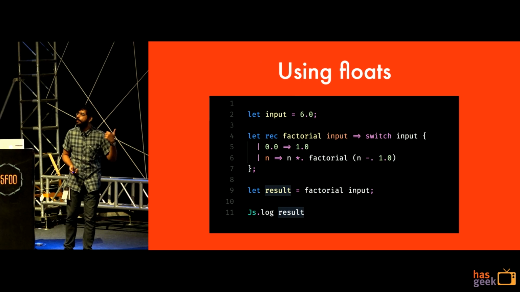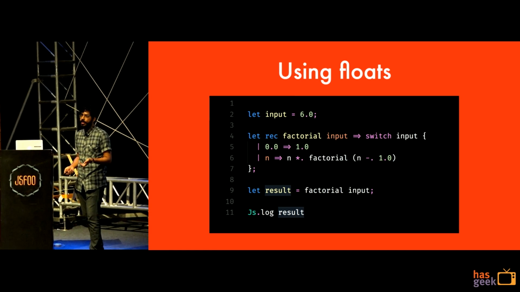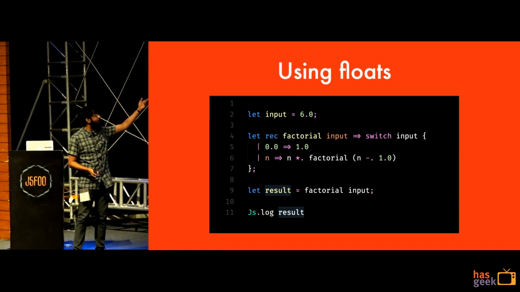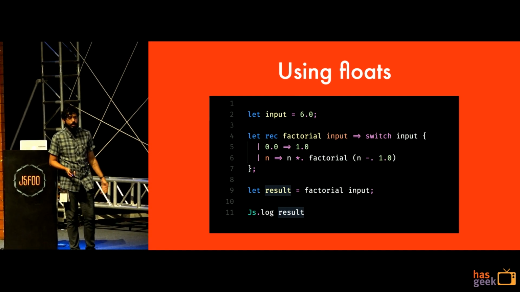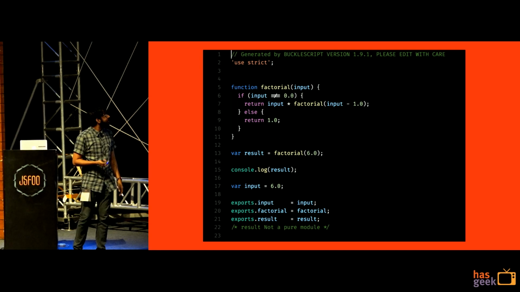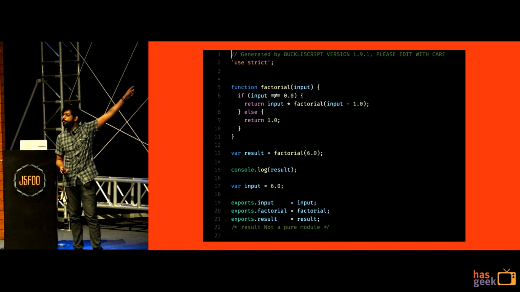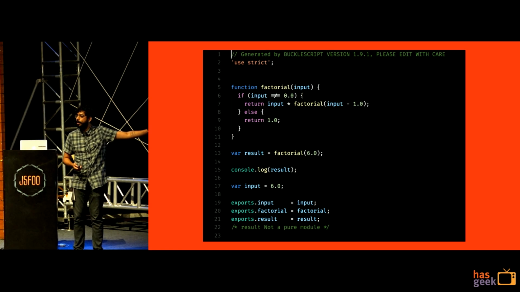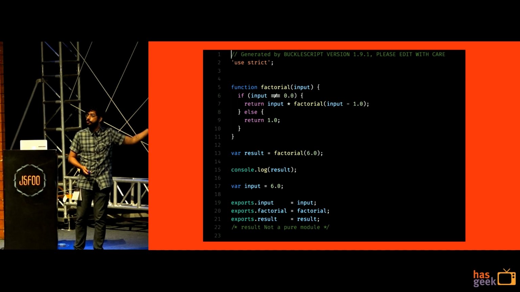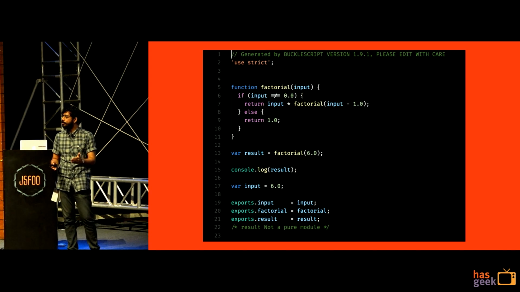But what if we were to rewrite our factorial function using floats, because JavaScript only has floats, right? So I've done a bunch of float operations over here. You just have to annotate it with a dot, your multiplication and negation or whatever. This is the compiled output. If you remove the top comment and the bottom comment, I can guarantee to you none of you would realize this has been spat out by a compiler. This is exactly like any of us would write the code, right? And this scales to thousands of lines of code, not just a simple factorial example.